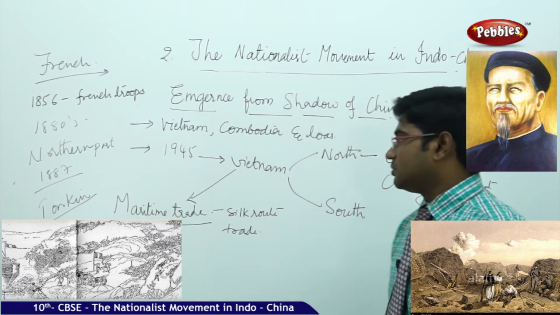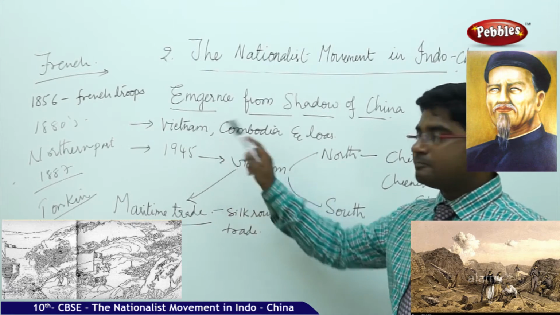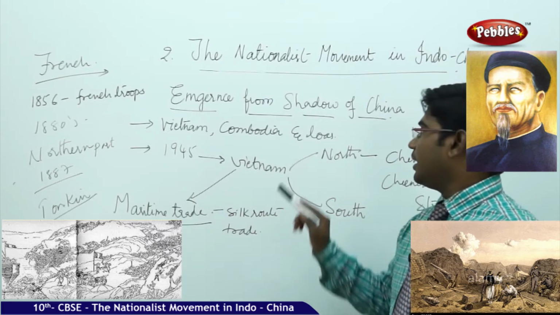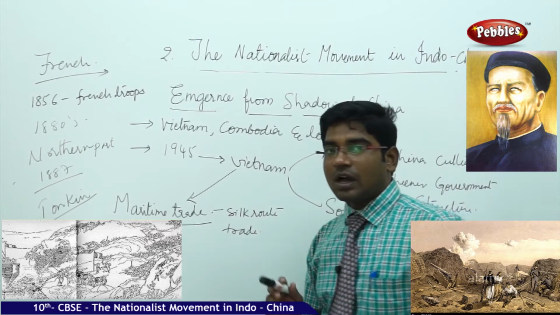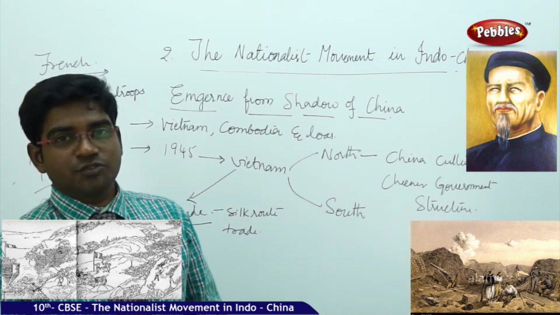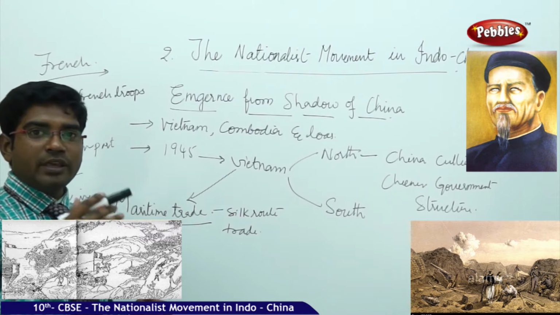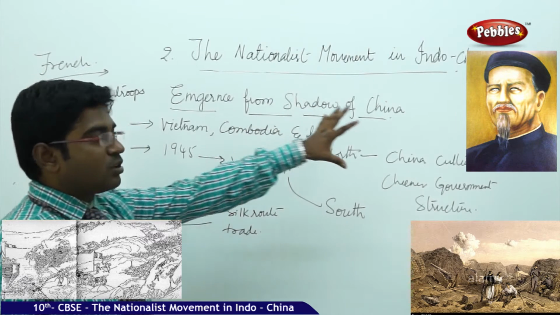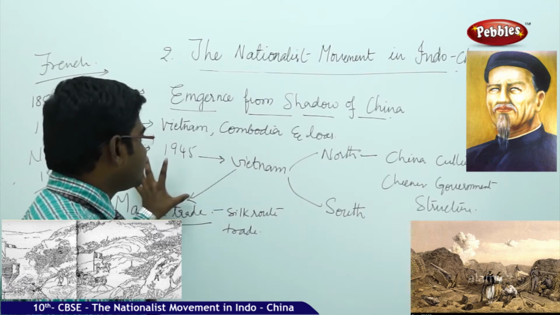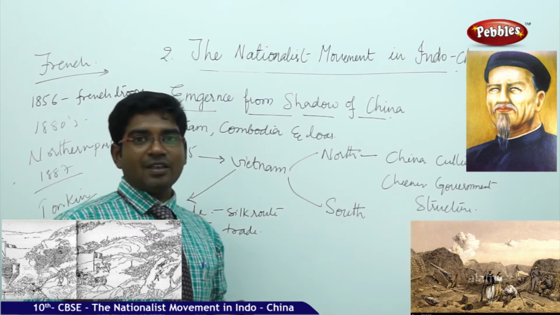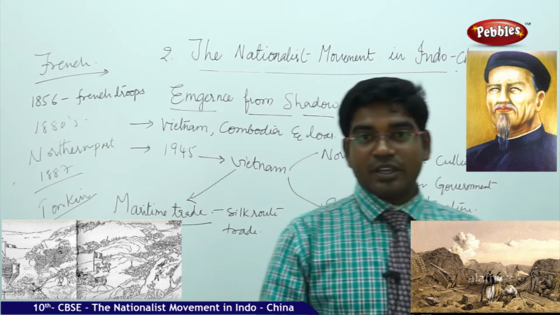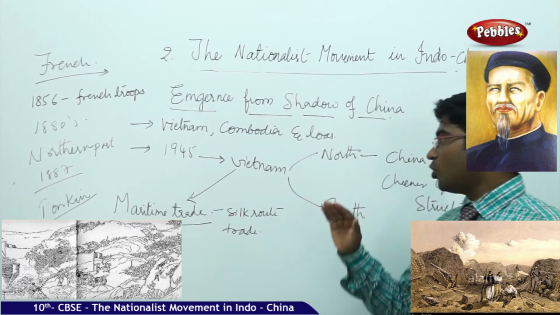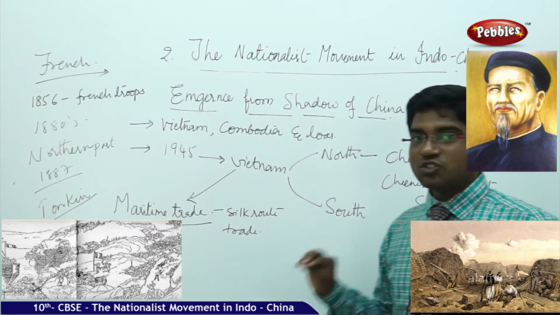the countries like Vietnam, Cambodia and Laos are the countries which are under the shadow of China. So they started to slowly emerge out of China. When they were starting to emerge out of China, Vietnam got its independence in 1945, as we discussed earlier. After Vietnam got its independence, it was broken into north and south.